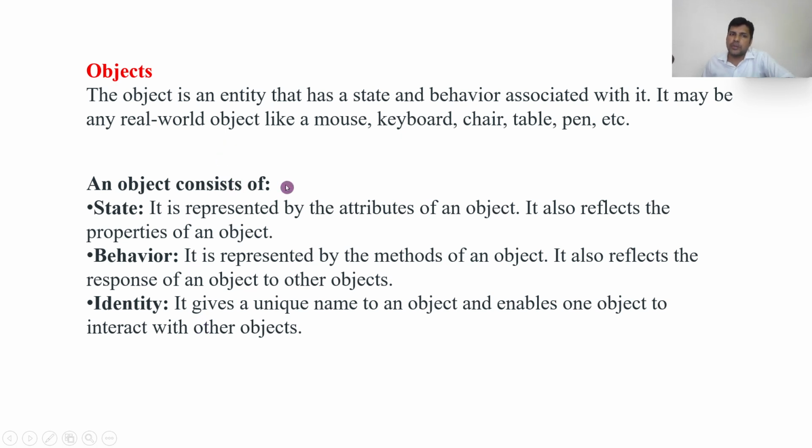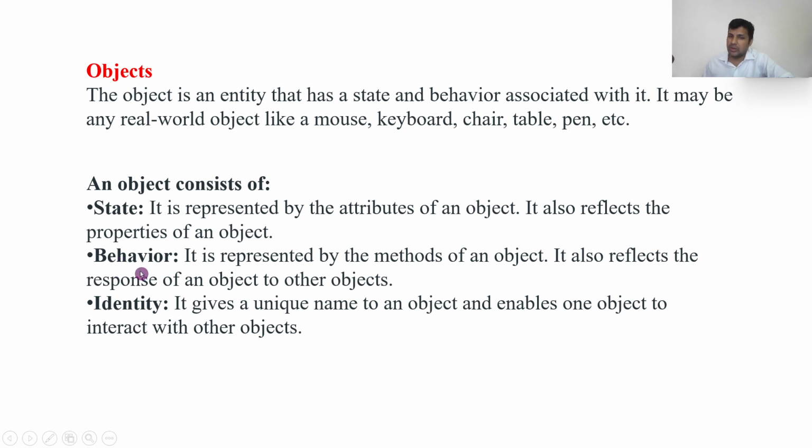Right? So an object contains state. It is represented by attributes of an object. It also reflects the properties of an object. Now what we are saying, a state contains attributes. For example, if I say a human being, a human being contains eyes, nose, hands, legs, all these are called attributes, right?